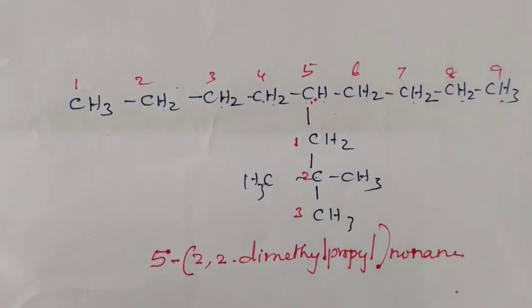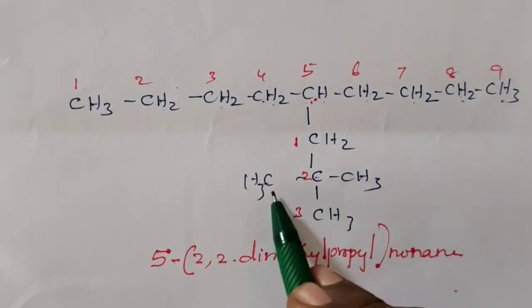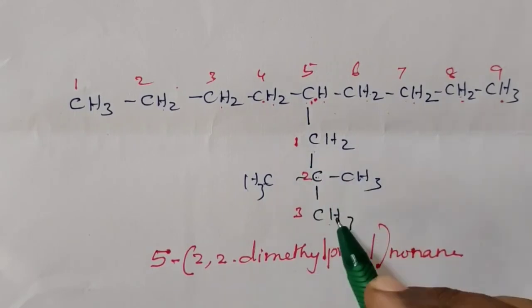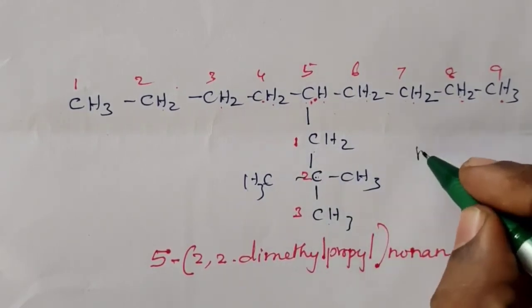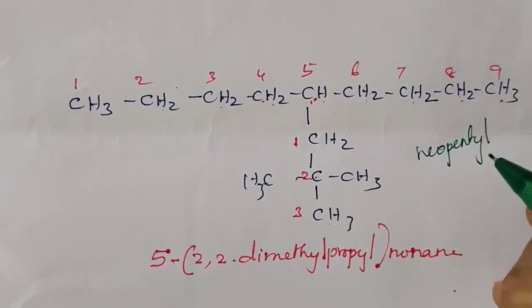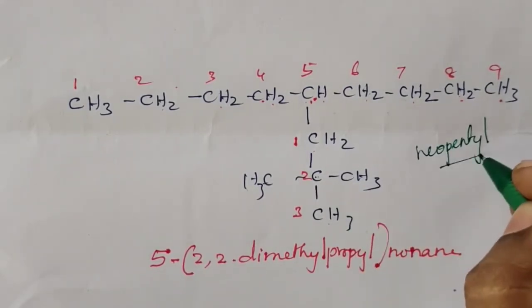This compound, see this substituent: CH3, CH3, CH3, on one side CH2. We studied this group is a neopentyl group. In the first part of today's class, we studied that this group is a neopentyl group.